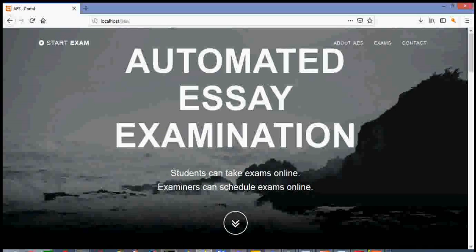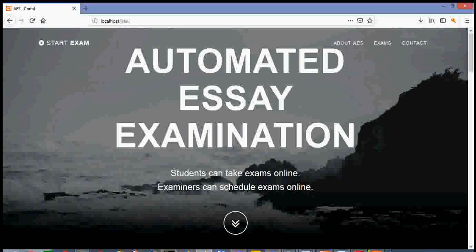I'm going to take you through the automated essay scoring portal of Gwani software. As a trainee of Gwani software or an affiliated academy, when you are supposed to write an examination, you are going to be given a URL. You simply type it on your browser or you click the link given to you and you will be here. This portal will allow trainees of Gwani software and its affiliated ICT academies to write examinations online and essay exams, and then the computer system will mark the essay exams.